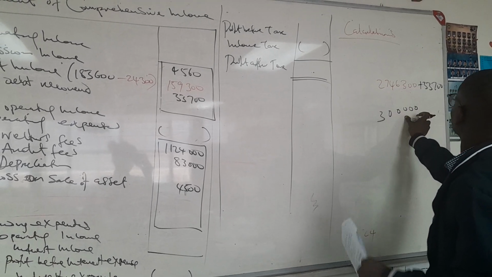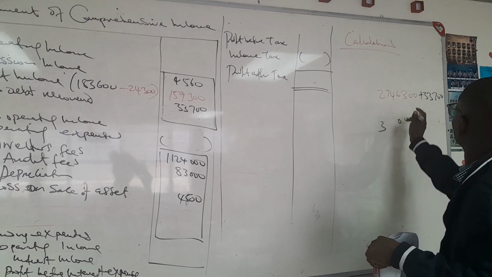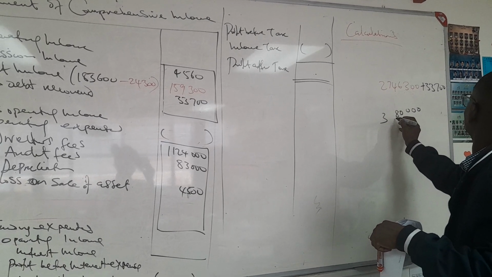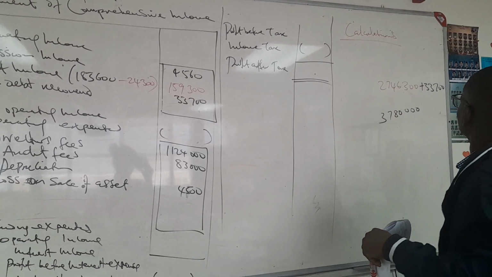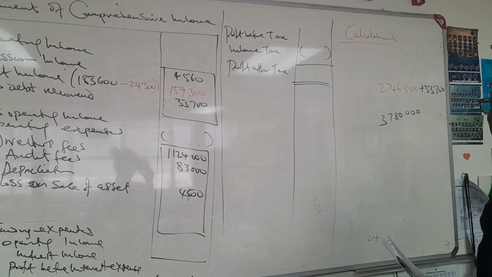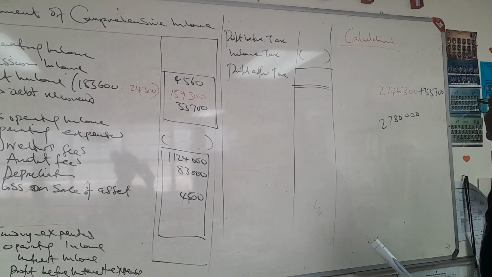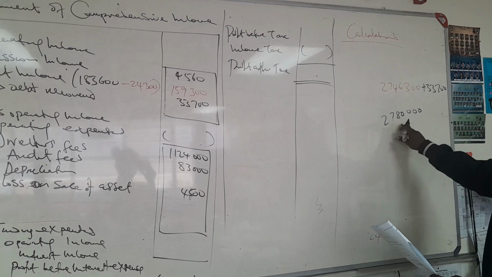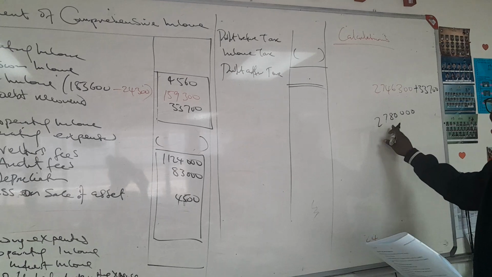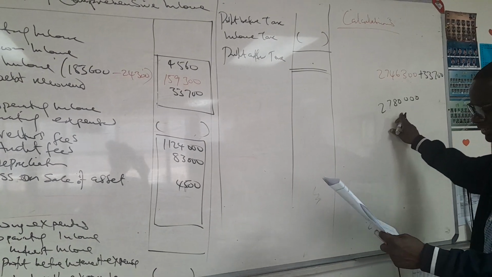When we do this with our calculator, this will be 2,780,000. This is supposed to be our debtors control. We need to add this back to give the debtors control before they deducted this amount. This is the outstanding debt.